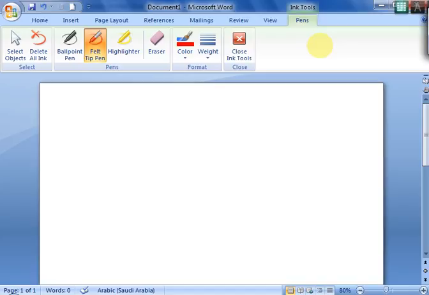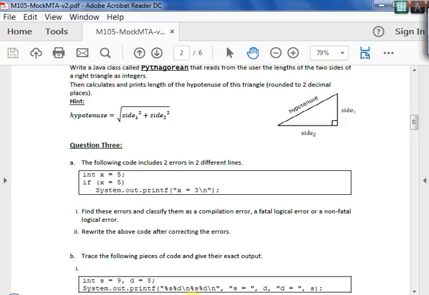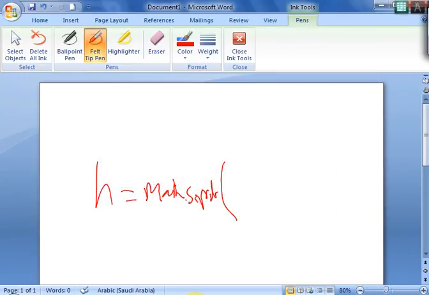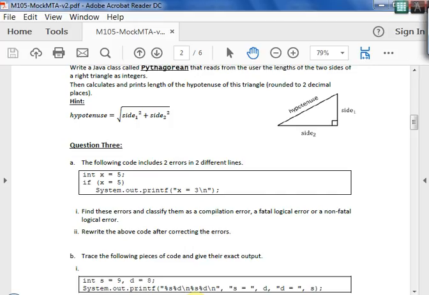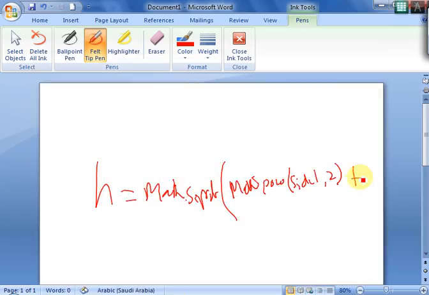So for example, for the hypotenuse, I'll take it as h is equal to the square root of, so Math.sqrt will give you the square root of side 1 square plus side 2 square. Math.sqrt of Math.pow of side 1 comma 2 plus Math.pow of side 2 comma 2.